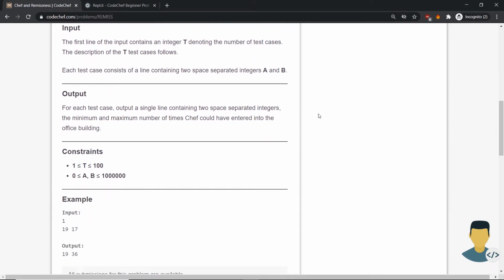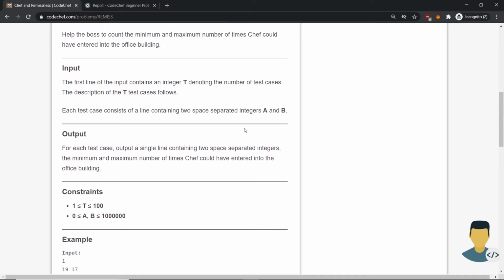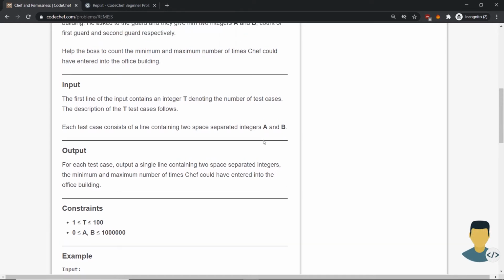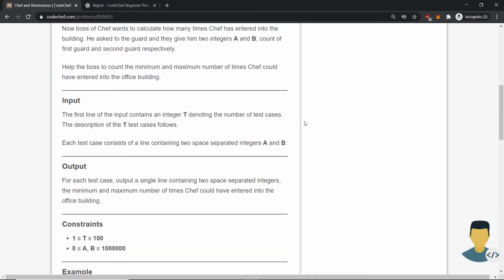So as output we need to get the minimum number of times that the chef entered the office, and the maximum. There are possibilities that the guards counted the entrance of the chef at the office twice, because both of them were awake and each of them counted one.